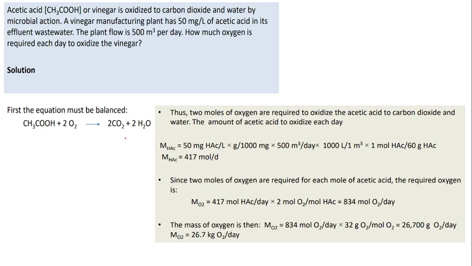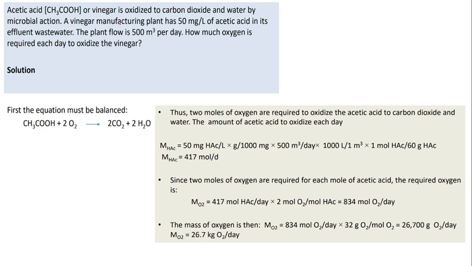Next. The next problem is acetic acid or vinegar. Vinegar is another name for acetic acid, and the molecular formula is CH3COOH. This acetic acid is oxidized to carbon dioxide and water by microbial action.